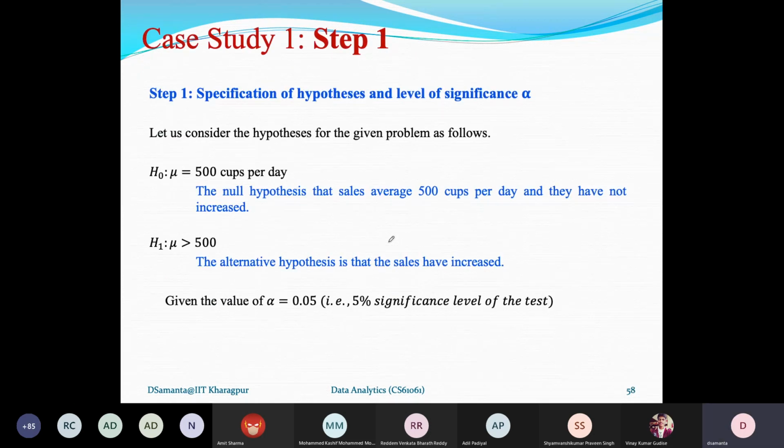So for the null hypothesis and alternate hypothesis, I told you the null hypothesis you should consider with an equal sign, and mu, that is the population mean, means his average coffee sale is 500 cups per day. And the alternate hypothesis is that if he could increase his sale, then mu is greater than 500. And given the value of alpha 0.05, I have already told you how to find the rejection boundary, and it is a one-tail test. We can find it usually from the t-distribution table easily.